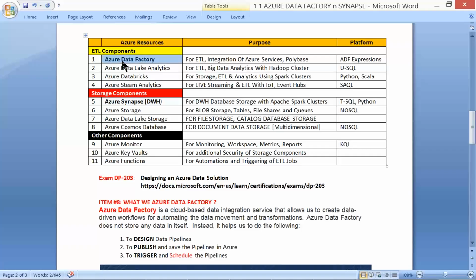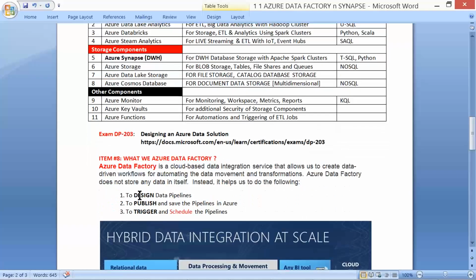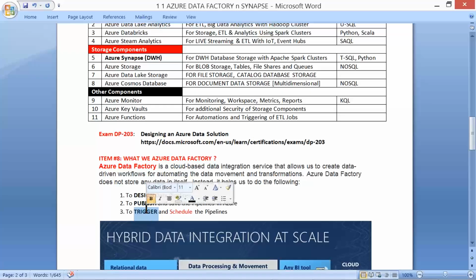It stores only something called pipelines. We are supposed to design pipelines from next class. We are supposed to publish pipelines, make them live in the production environment, and then finally trigger or execute and schedule the pipelines.